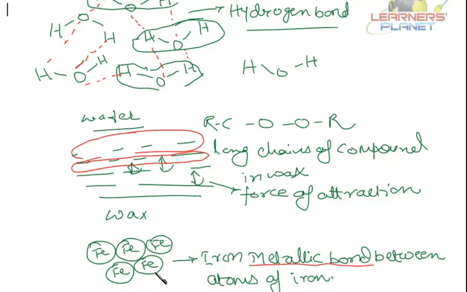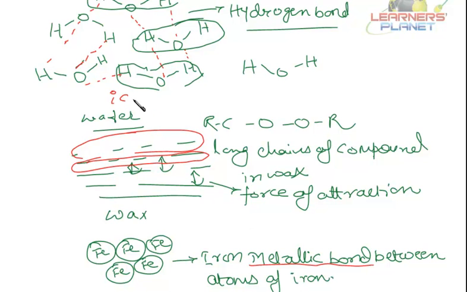In the solid state, the particles are fixed at their position. Now when you are heating it, the particles move from their positions. First of all, they get away from their positions, and then if you supply more heat, they start vibrating. So there is a difference between the melting point of each and every type of solid.